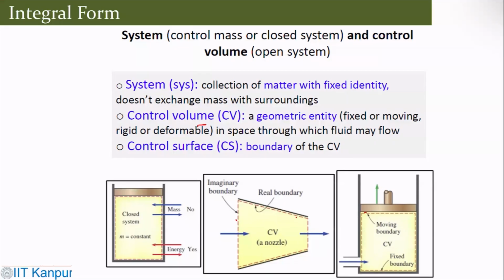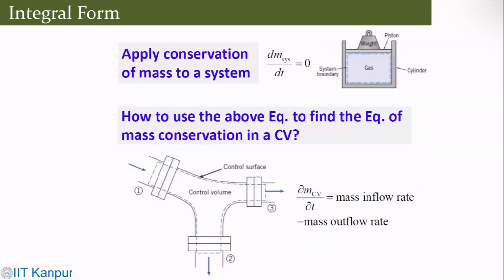What is important here is that we can apply the conservation of mass to a particular system. So in this system, you see, this is the system boundary and this is the control volume. How do you use the above equation to find the equation of mass conservation in a control volume? You can define a control volume like this.